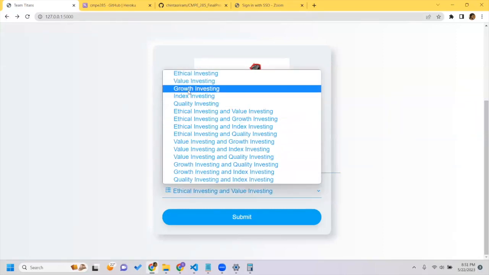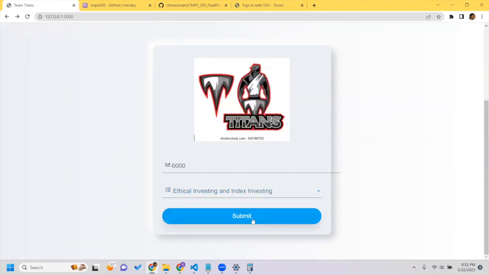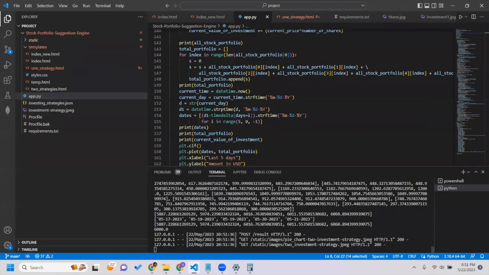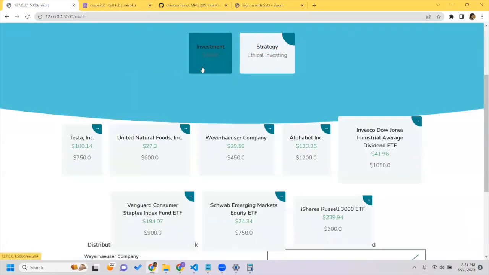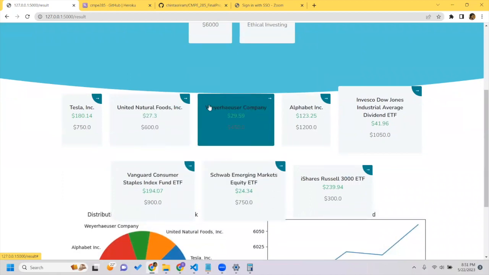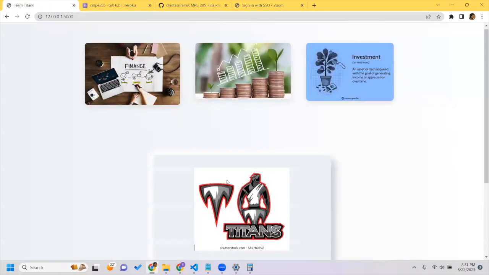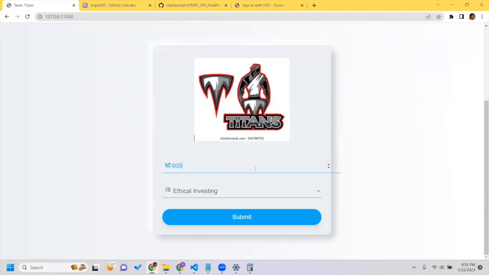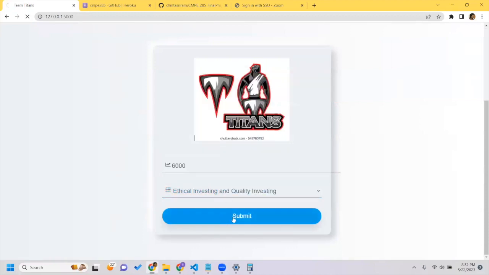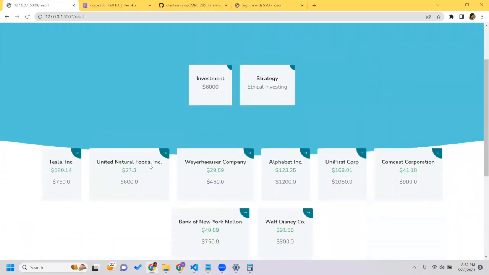And 1, 2, 3, 4, 5, 6, 7, 8, and the eighth test case would be ethical investing and index investing. Let's see what our application is. These are the different portfolios that our Finance API has given, according to the given amount and strategy. Let's say now the investment is 6,000 and ethical investment and quality investing. Now let us see what application will suggest.